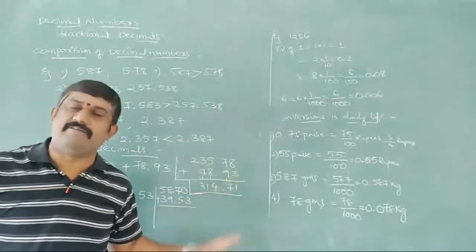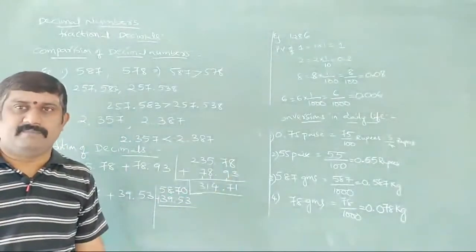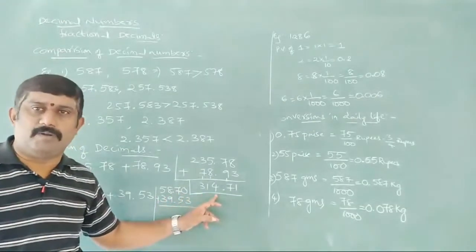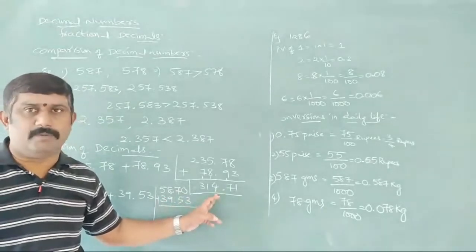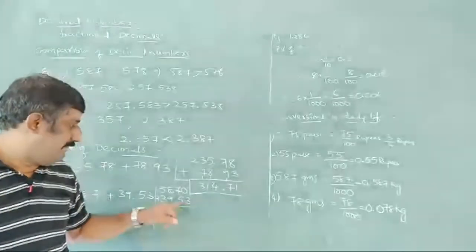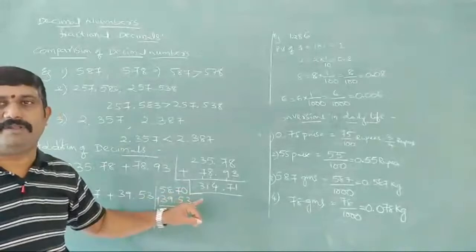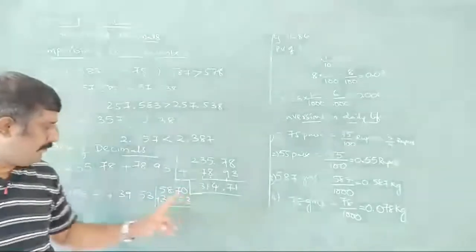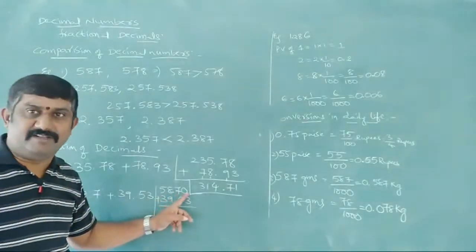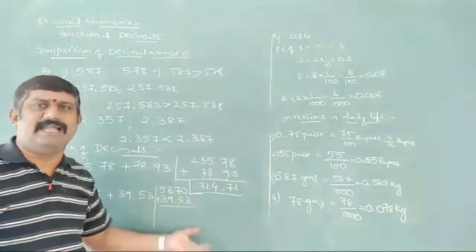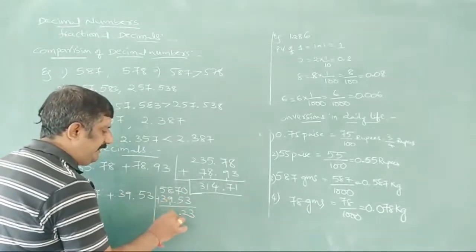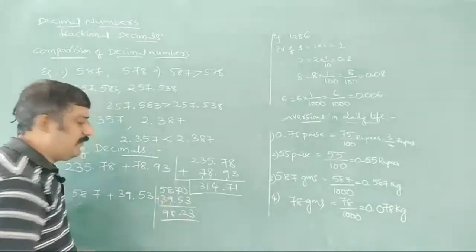As many zeros as we need, we can keep after the decimal. After the number, as many zeros as you can keep, there is no problem. We can keep them or eliminate them, no problem. According to our requirement, we keep or eliminate zeros. So instead of 58.7 I am writing 58.70 and 39.53. Now simply add: 0 plus 3 is 3, 7 plus 5 is 12, keep the point as it is, 8 plus 9 is 17, plus 1 is 18, 1, 9. So we are getting 98.23.